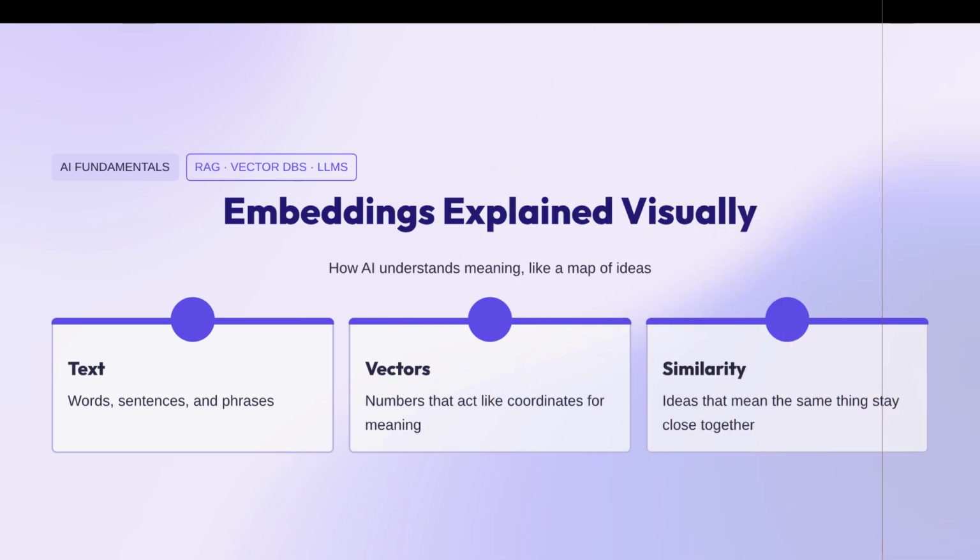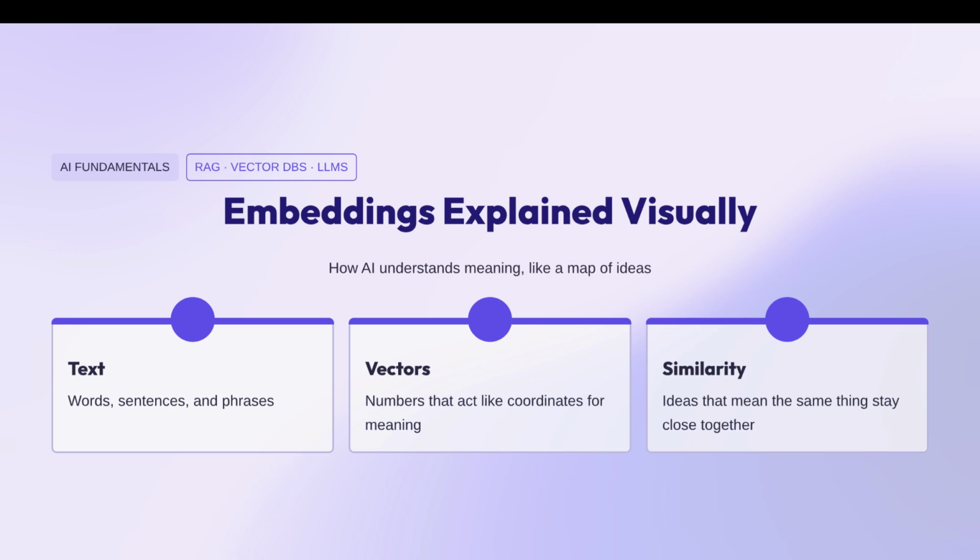What if I told you that ChatGPT doesn't actually understand words? It understands numbers. Somehow, it knows that king is related to queen, Paris is related to France, and puppy is related to dog training. But how? The secret is embeddings, the technology that turns language into a map of meaning. And once you understand embeddings, you'll understand the foundation of modern AI.